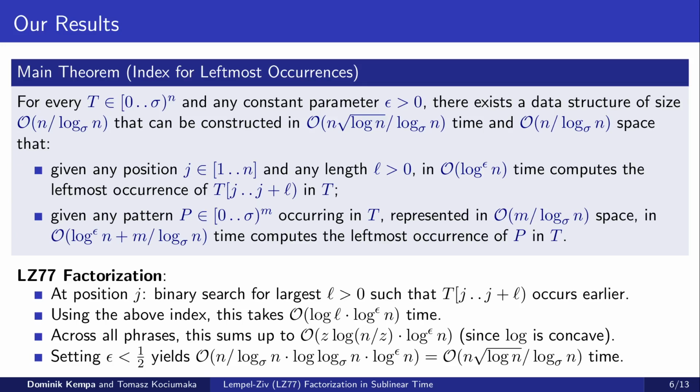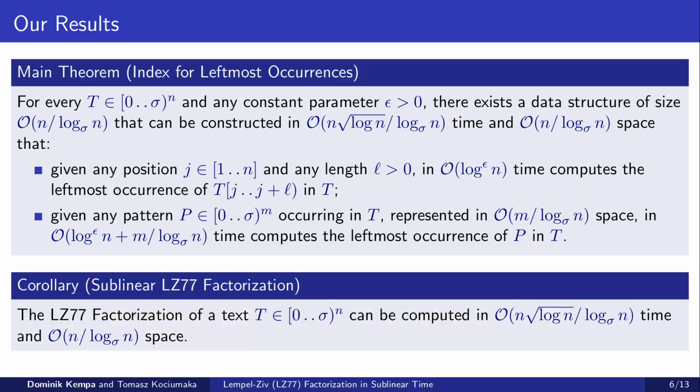Applying the earlier bound on the number of phrases z, we thus obtain that by setting epsilon smaller than half, the computation of all phrases takes at most O(n sqrt(log n) / log_sigma n) time, which is also the time to construct the above index for leftmost occurrences. Thus, the factorization time is dominated by the time to build the index. We have thus shown that using the above index, we can compute the LZ77 factorization in sublinear time for small alphabet sizes.